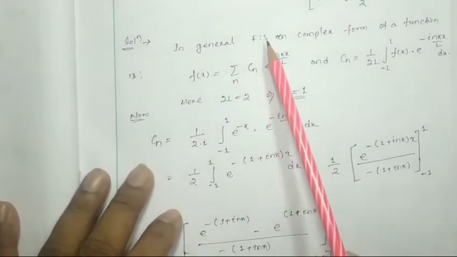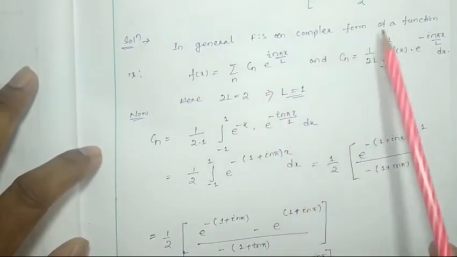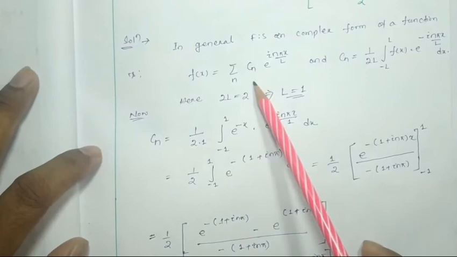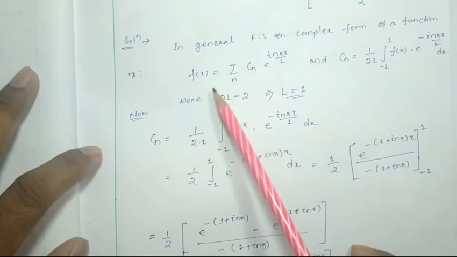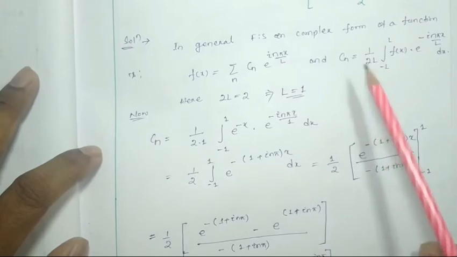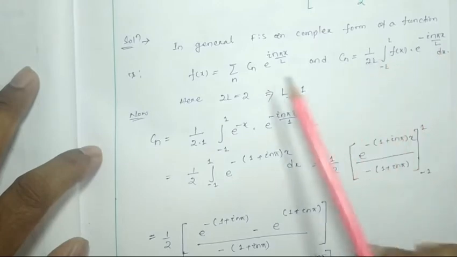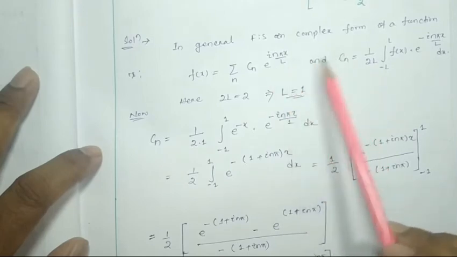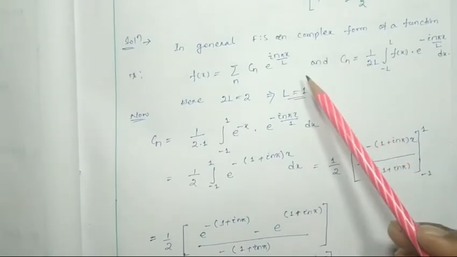We know the general form of FS, here FS means the so-called Fourier series. In general, the Fourier series in complex form of a function is this one: Cn e to the power i n pi x by L, and Cn is nothing but 1 by 2L integral from minus L to L of f(x) e to the power minus i n pi x by L dx. This form you have to remember always, because these two equations are the starting point of any problem regarding complex form of Fourier series.